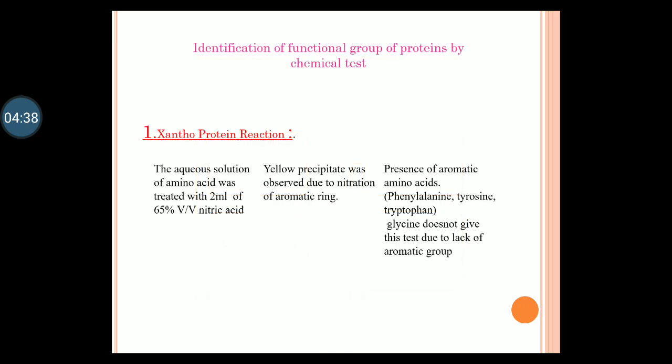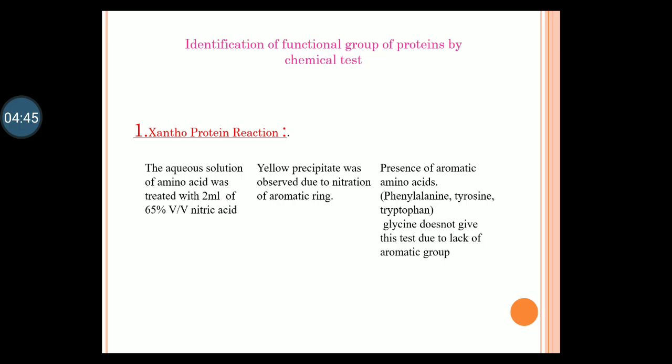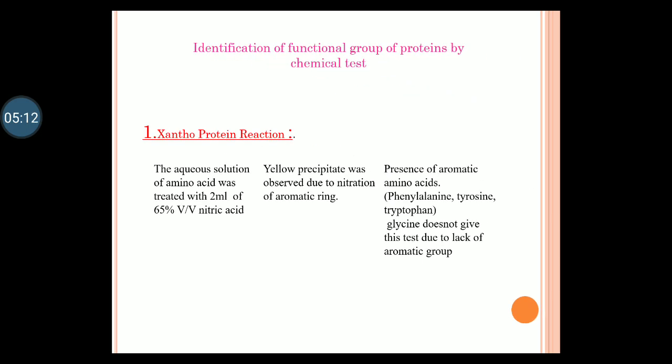Then next we are going to discuss the identification of the different functional groups present in protein by means of chemical tests. Number one test is called the xanthoproteic reaction. Here the protein solution is mixed with 65% volume by volume nitric acid. It produces a yellow colored precipitate. This is due to the nitration of the aromatic ring present in the protein. So the inference of this chemical test indicates the presence of aromatic amino acids, for example phenylalanine, tyrosine and tryptophan.